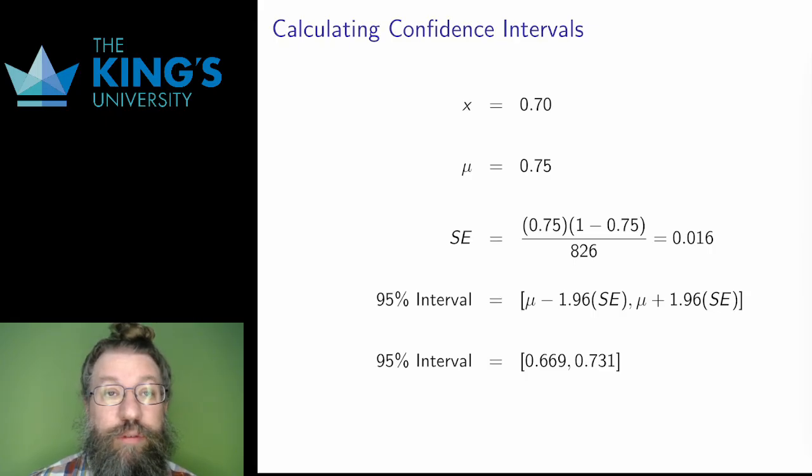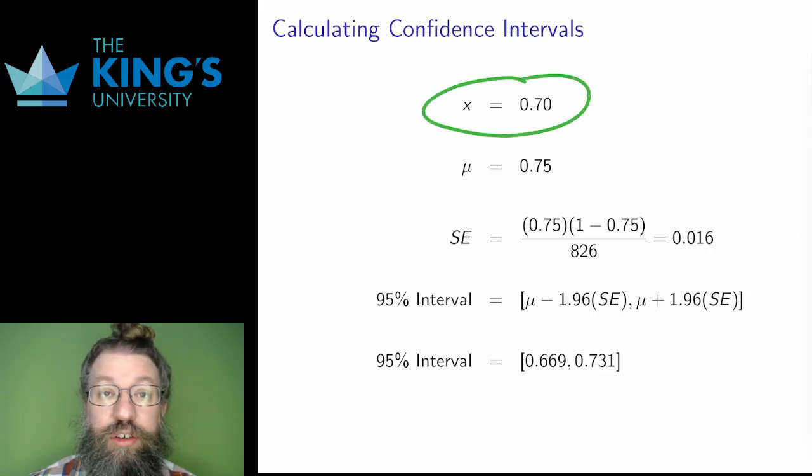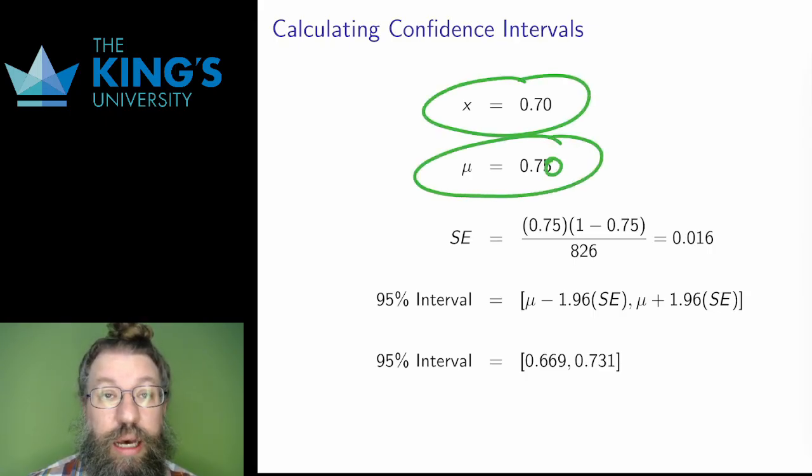I can do the same thing for confidence intervals. The setup is very similar to what we did before, but let me go over it. Under reasonable conditions, I can assume the sampling distribution is normal as before. However, the sampling distribution for confidence intervals is different. I don't have a null hypothesis anymore, I just have the sample statistic. So the sample statistic becomes the mean of the sampling distribution here.